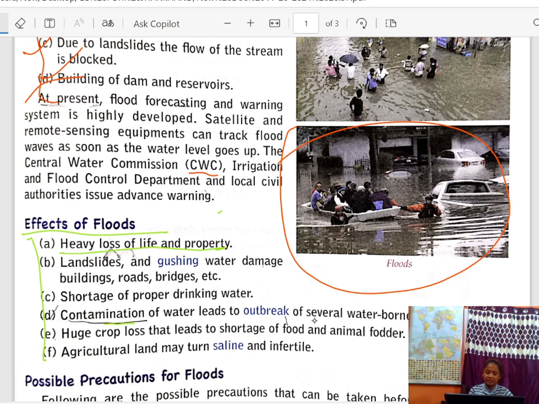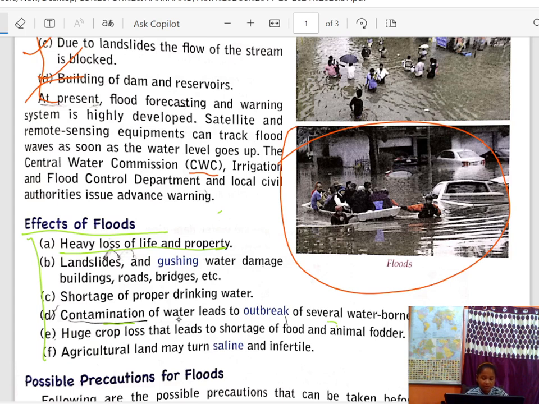Contamination of water leads to outbreak of several waterborne diseases. The water at that time is dirty, so it is not pure enough to drink.